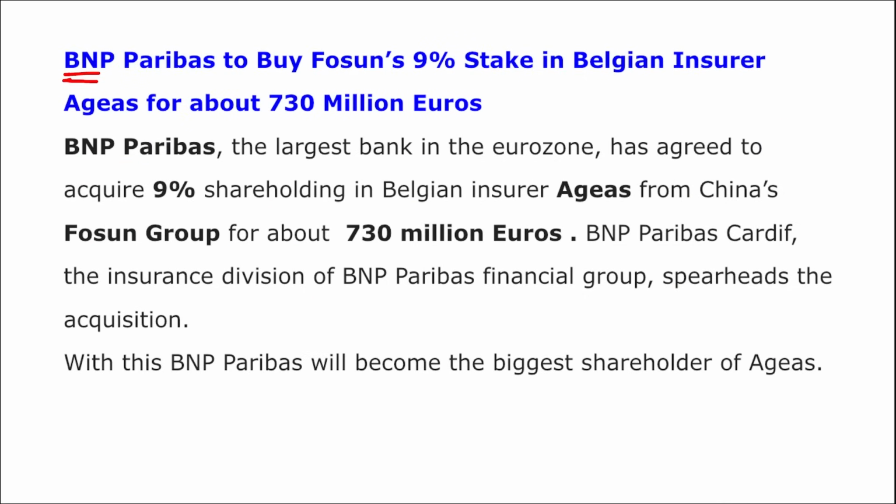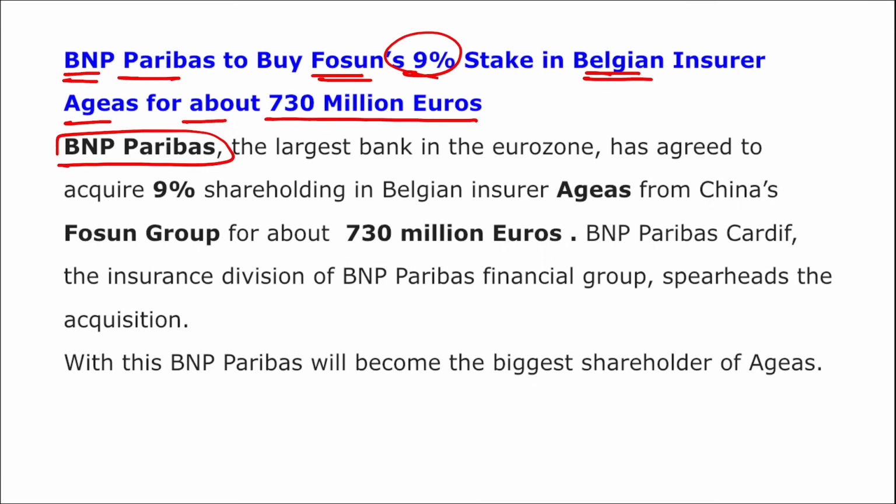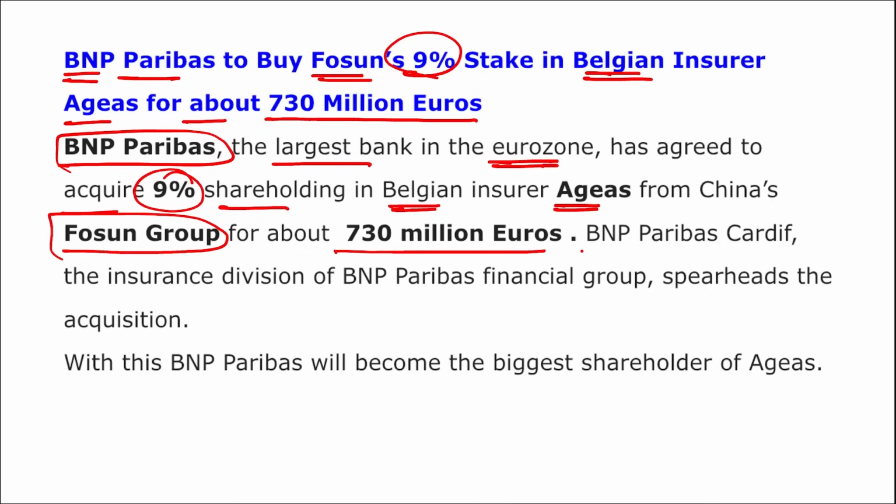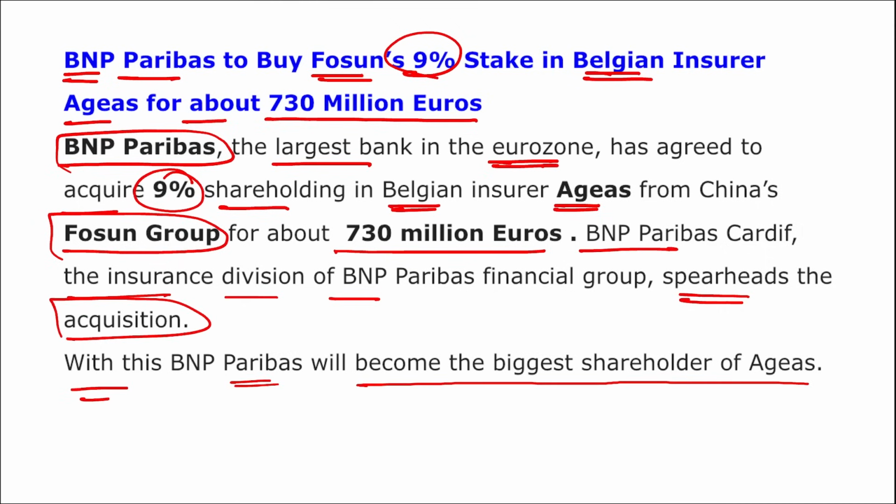Moving on, BNP Paribas to buy Fosun's 9% stake in Belgian insurer Aegis for about 730 million euros. I repeat, BNP Paribas, that is the largest bank in the Eurozone, has agreed to acquire a 9% shareholding in Belgian insurer Aegis from China's Fosun Group for about 730 million euros. BNP Paribas Cardif, the insurance division of BNP Paribas Financial Group, spearheads the acquisition. With this, BNP Paribas will become the largest shareholder of Aegis.